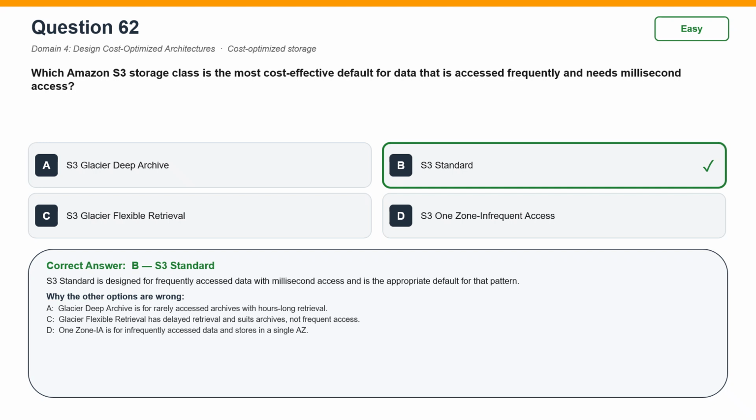S3 Glacier Deep Archive is incorrect. Glacier Deep Archive is for rarely accessed archives with hours-long retrieval. S3 Glacier Flexible Retrieval is incorrect. Glacier Flexible Retrieval has delayed retrieval and suits archives, not frequent access. S3 One Zone Infrequent Access is incorrect. One Zone IA is for infrequently accessed data and stores in a single AZ.